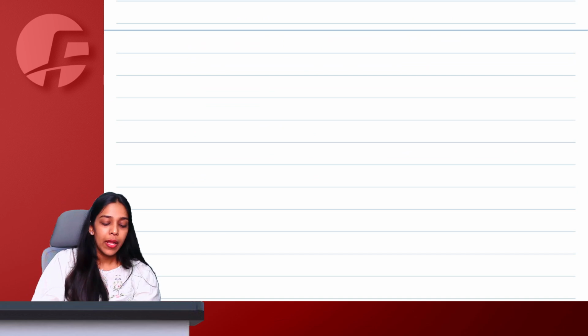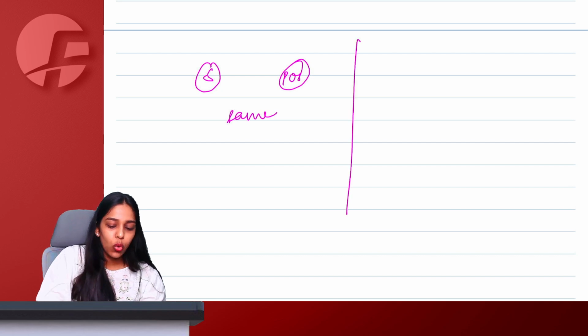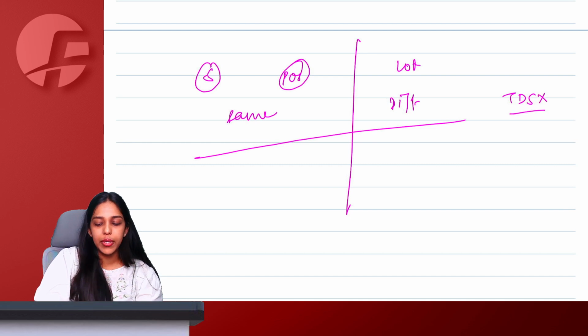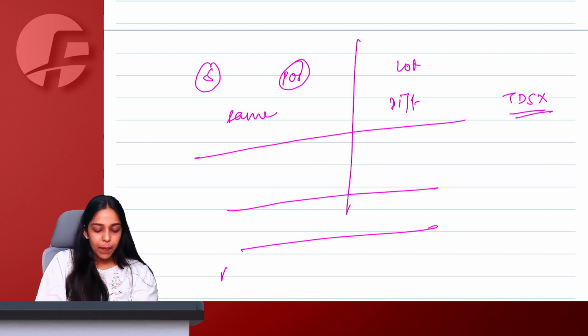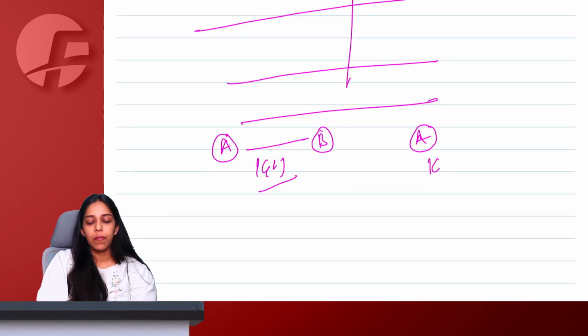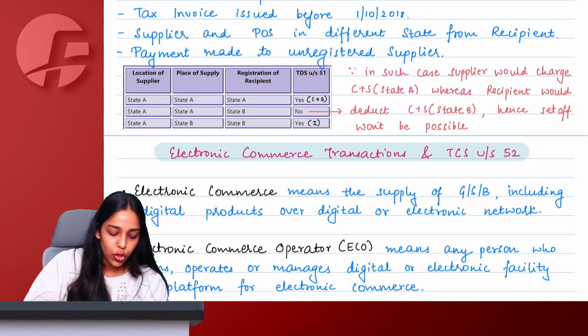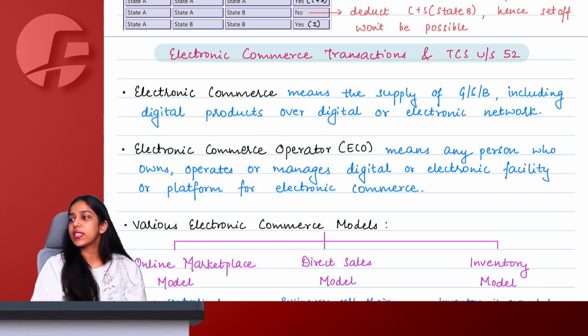So simple: if the supplier and place of supply are the same, but only the recipient is different, in this case only TDS cannot be deducted. If all three are same, or all three are different, or let us say this is state A, this is state A, but only place of supply is state B, then also no problem, because the invoice will be of IGST, and IGST is IGST for everyone. Yes, so with this, the entire chapter of TDS under section 51 is completed.